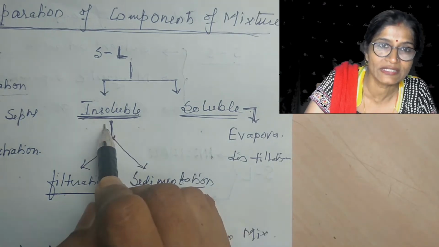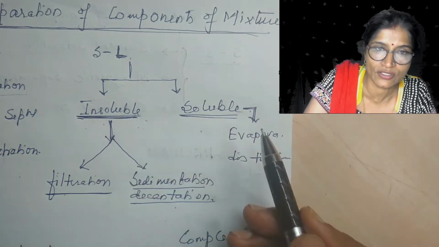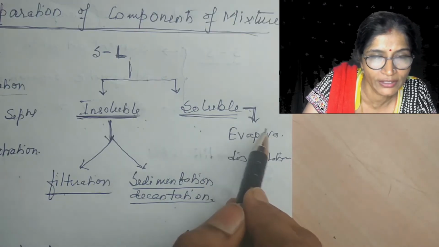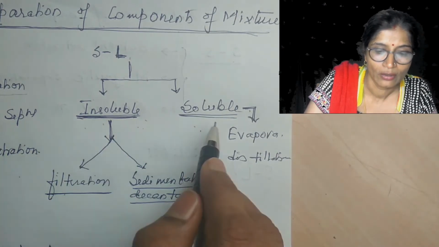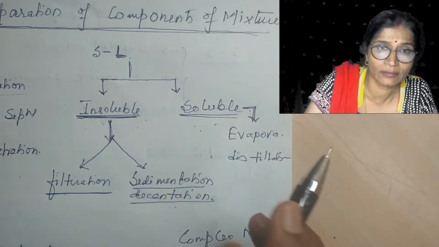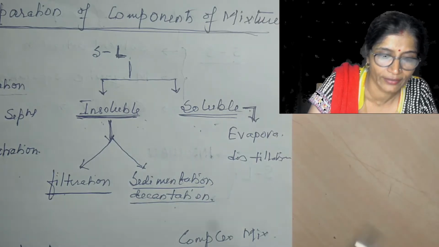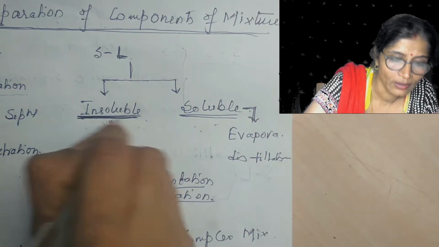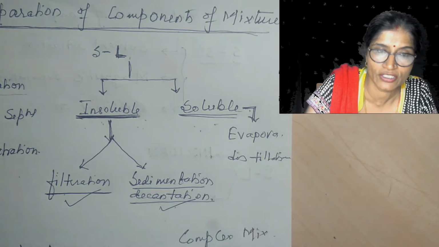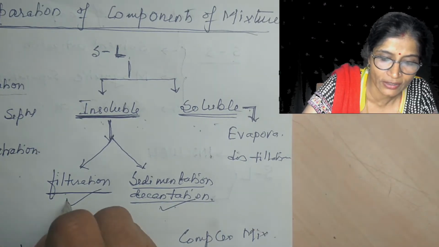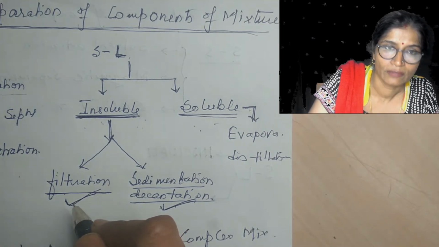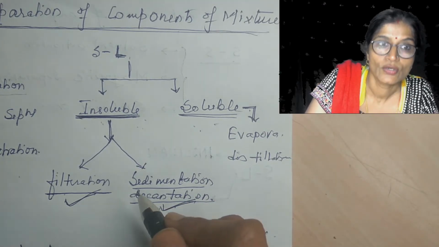For example, sand added to the water is insoluble, while salt or sugar added to the water is soluble. So for insoluble and soluble substances, the process is different. If it is insoluble, then we can use either the method of filtration or sedimentation decantation.